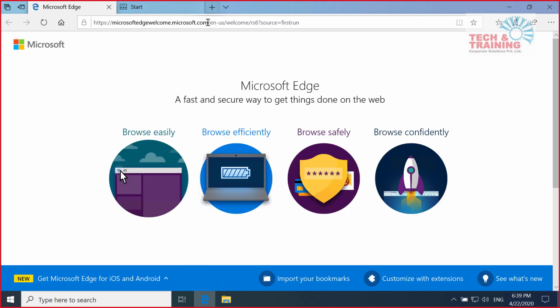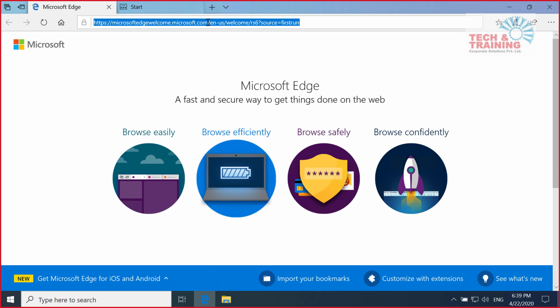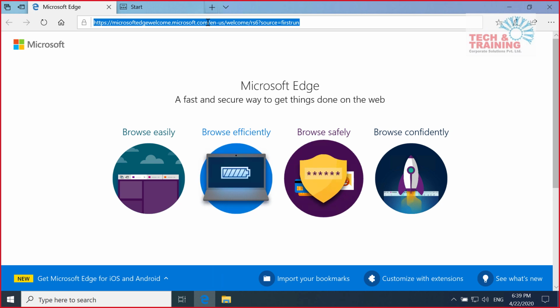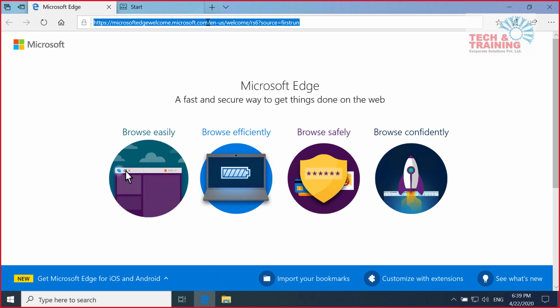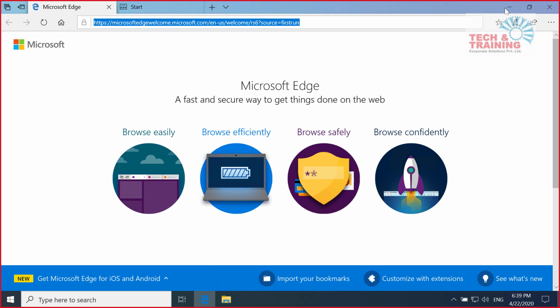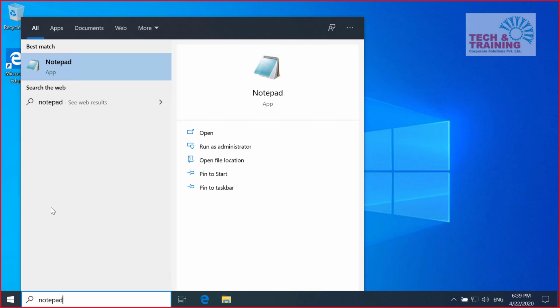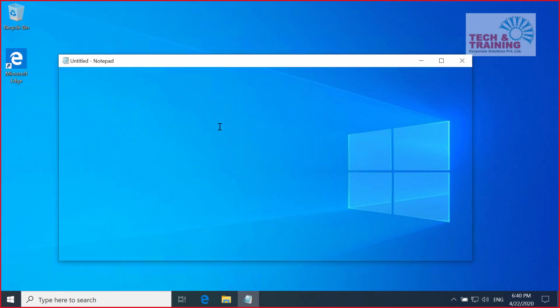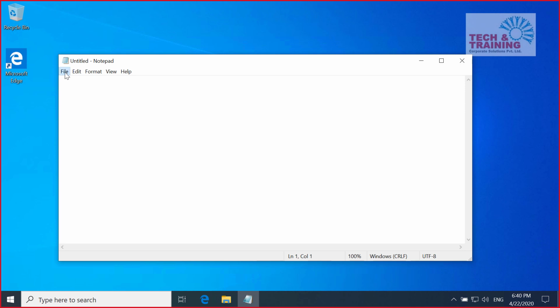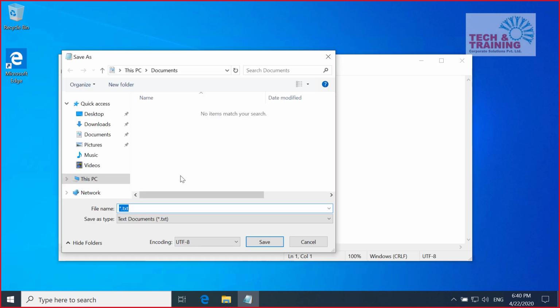Now I can go to any random website, no matter if it is the most malicious website on the earth. Even if your system gets infected, all you have to do is, let me do one thing. Let me create a notepad here so that I can show you. I'm creating a notepad. File, save as, new notepad, and I'm saving it on desktop.